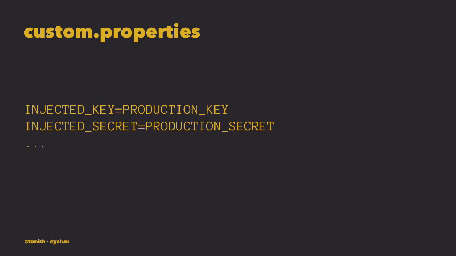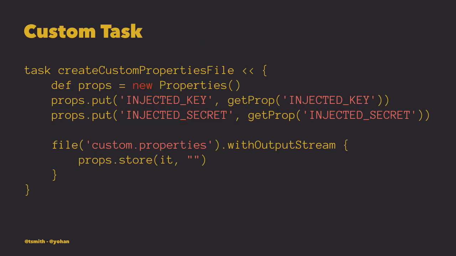Now, you are in a position where you have multiple keys, and it's really tedious to maintain all that when you have different CIs, when you have new engineers coming in. So what you want to do now is abstract that further, creating a custom properties file where you put your keys and a list of all the keys that you need. And to simplify onboarding new engineers or when you're setting up a new CI machine, what would be good is if you can create a task that creates this file. So that's where you now start dealing with custom tasks.